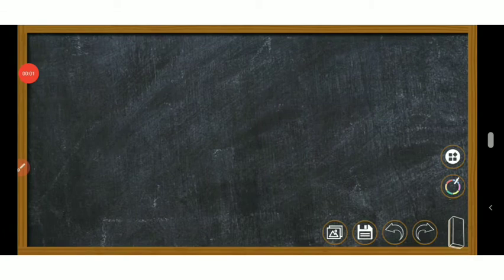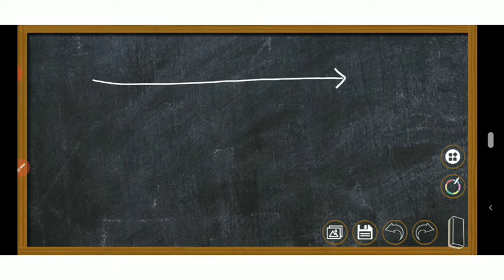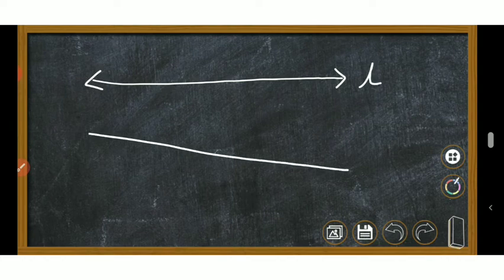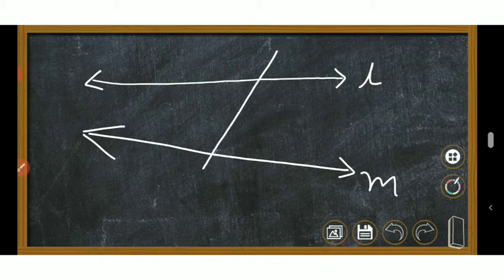Children, now let us understand angles made by transversal. If we take this line as L, this line as M, and this line, which is line P, intersects L and M at two distinct points, then P is the transversal.